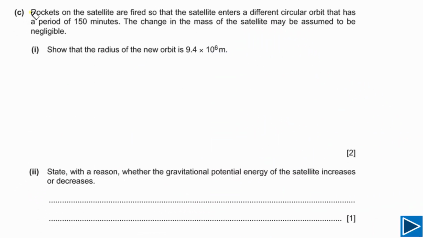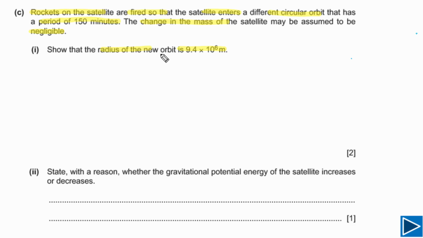For part C, it is given to us that rockets on the satellites are fired so that the satellites enter a different circular orbit that has a period of 150 minutes. The change in the mass of the satellites may be assumed to be negligible, meaning there is no change in the mass of the satellite. For C1, we need to show that the radius of the new orbit is equal to this.